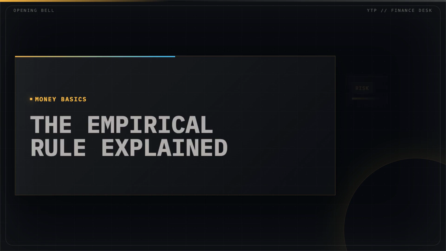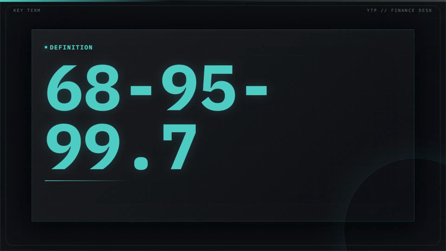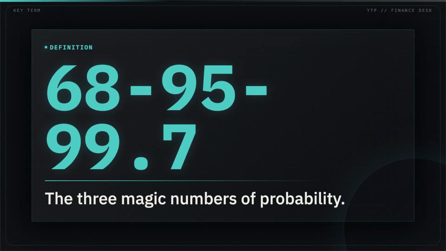In finance and statistics, the empirical rule helps us understand how data is distributed. Let's look at how this rule works in practice. You might see this referred to as the 68-95-99.7 rule. It describes the percentage of data that falls within specific ranges of a normal distribution.